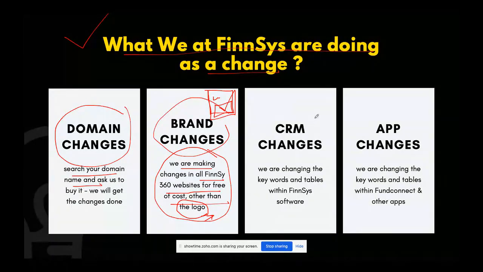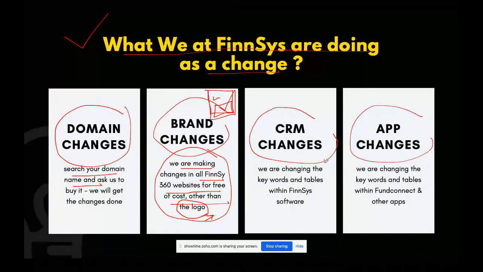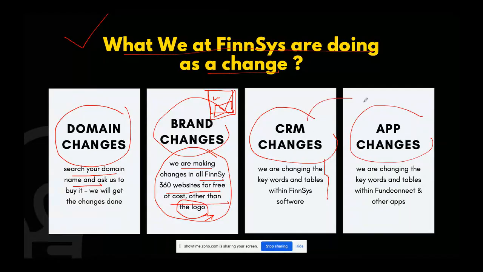Okay. CRM changes both in Finsis and in the app. There are few requirements like risk profiler is going to become the suitability match. So we are changing the risk profiler process, and the order process is also going to change, where earlier you were sending links to your customer. It will go in the similar manner, but there will be an order form verification process, and that will just be one interference which customer has to click, and then they will get the link automatically. So that is the process we are creating in both CRM and apps.